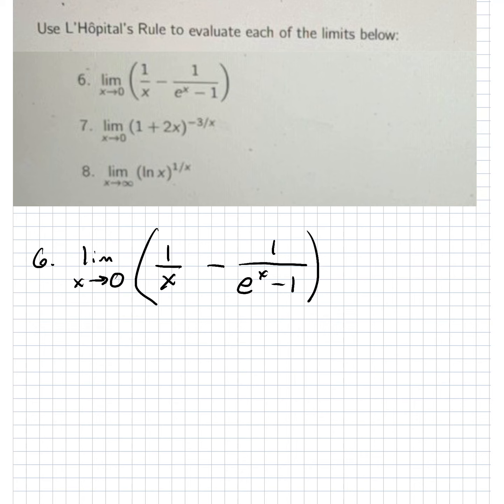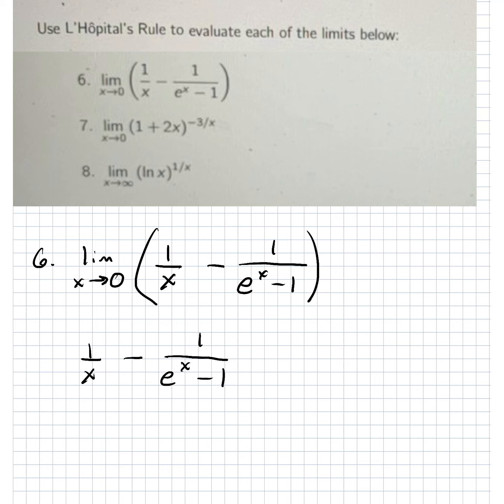So what I'm going to do is combine these 2 fractions into one fraction. First, I'm going to ignore the limit for right now, and I'll come back to it. I want to focus on this 1 over x minus 1 over e to the x minus 1, and combine these into one fraction. Like when you add fractions, you get a common denominator.